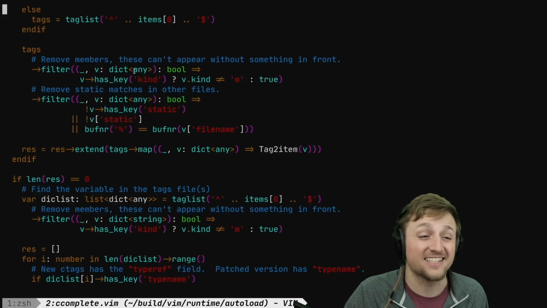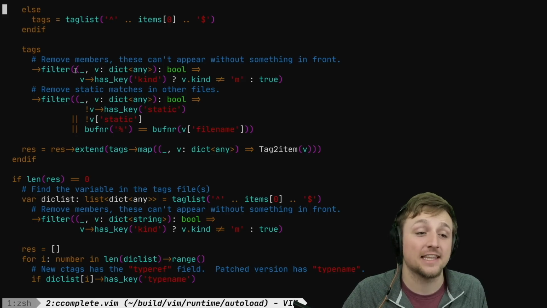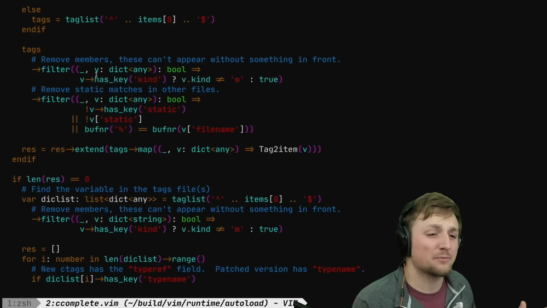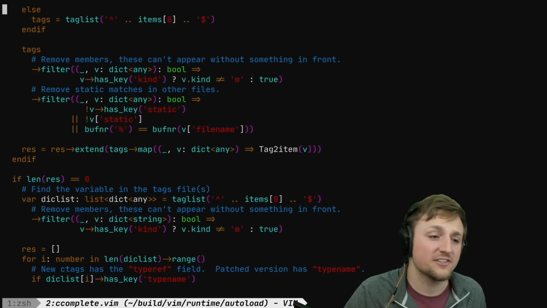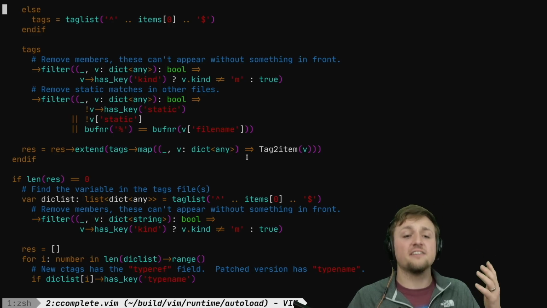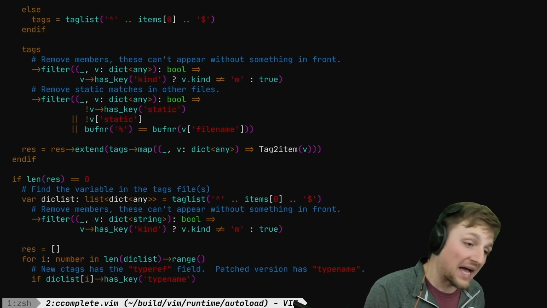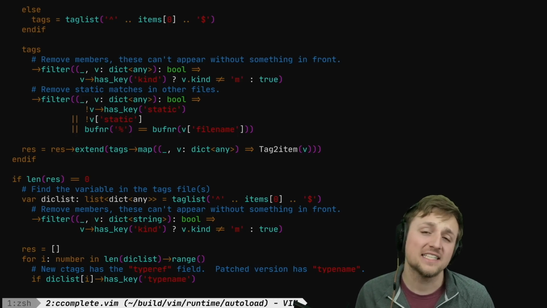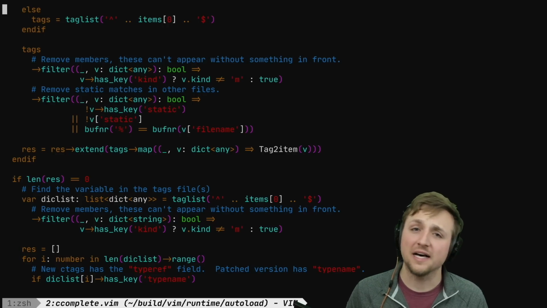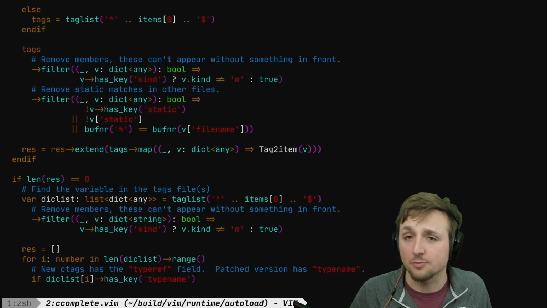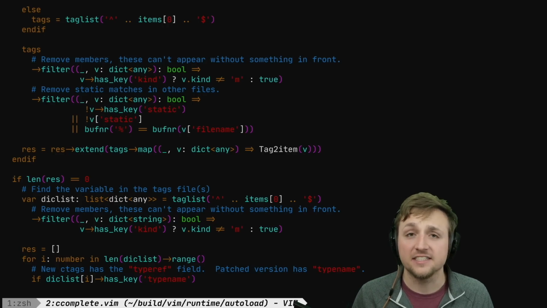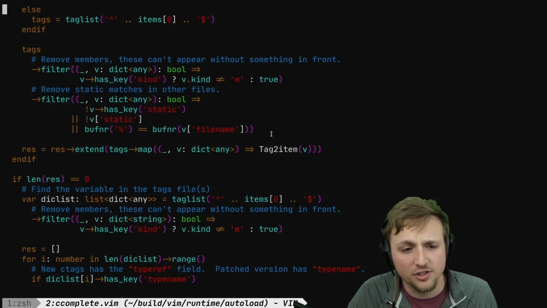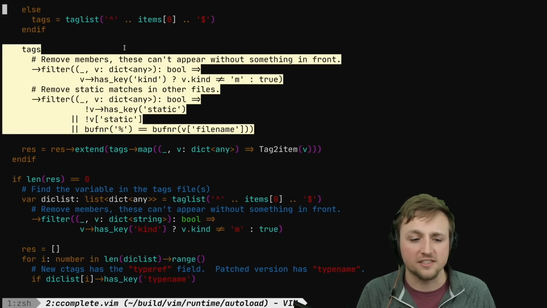It even has methods on different lines that are passing inline lambda functions that compare values inside of whatever's getting past this previous list, that are getting filtered, that are getting extended, that eventually get put back into one list that get returned to you as a list of completions. This file is actually surprisingly complex, but the corresponding Lua code actually looks surprisingly good and very, very similar to what we see here. And I'll show you what's happening even for just this one little spot right here.